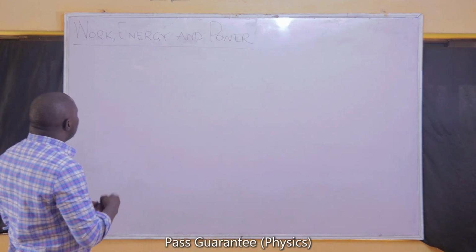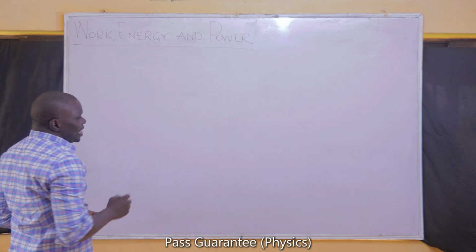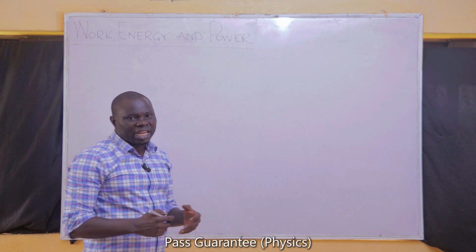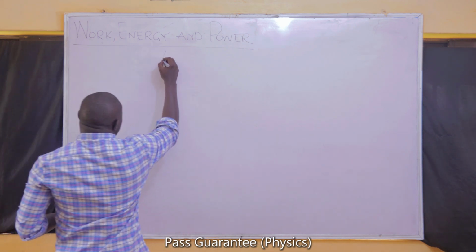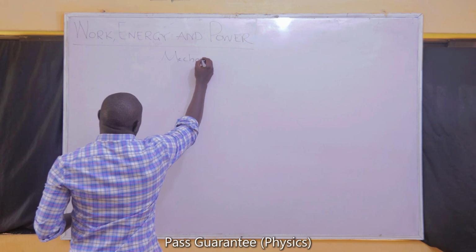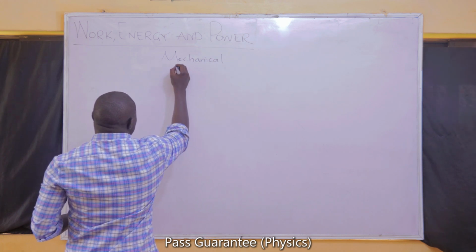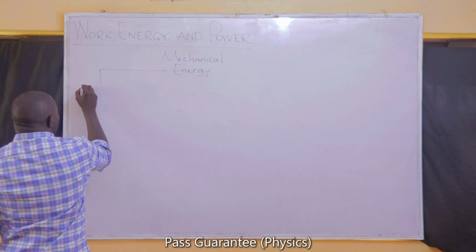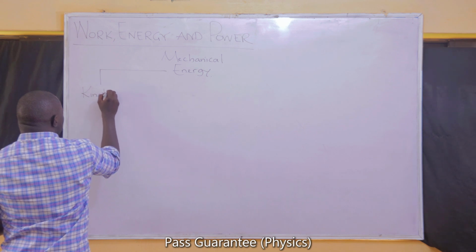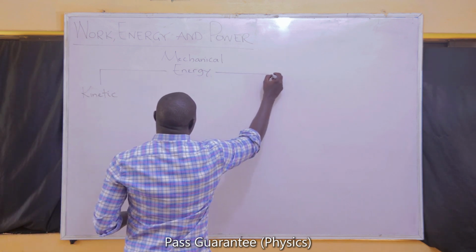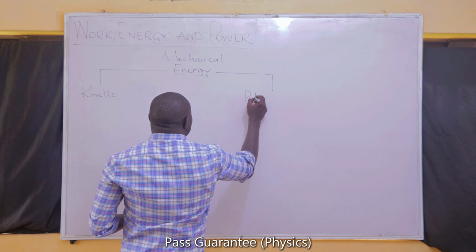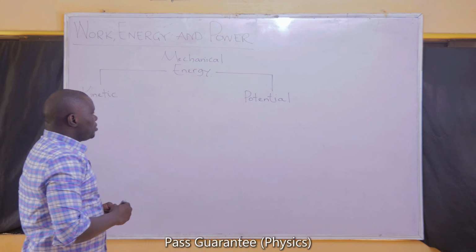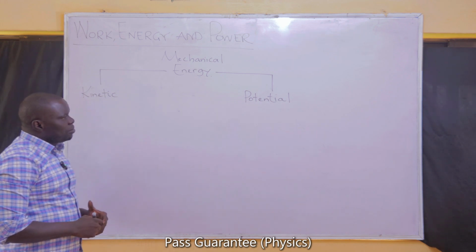Specifically, we are trying to look at the conversion of mechanical energy. Mechanical energy has two forms. We have the kinetic energy and we have the potential energy. Mechanical energy can be broken down into kinetic energy and potential energy.